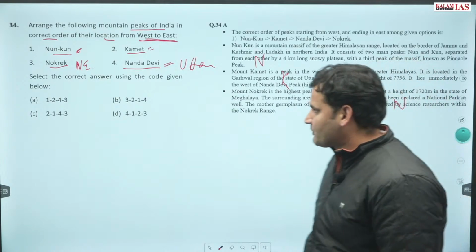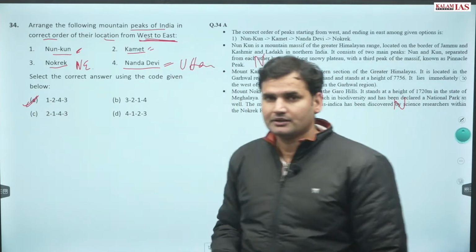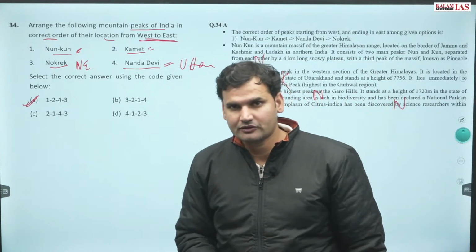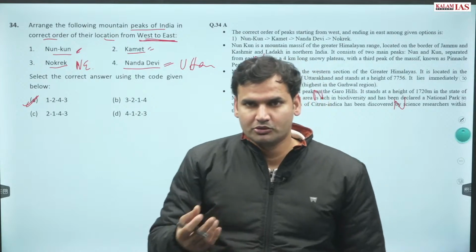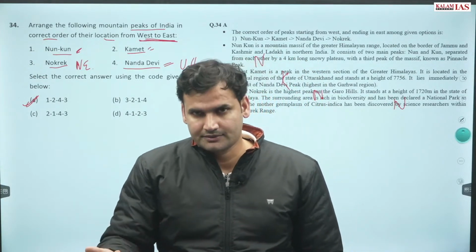Correct answer is option. So be very particular with such kind of questions. यहाँ पे आपको अलग अलग ऑप्शंस भी आ सकते थे in the form of अन्नपूर्णा, in the form of धौलाधार.